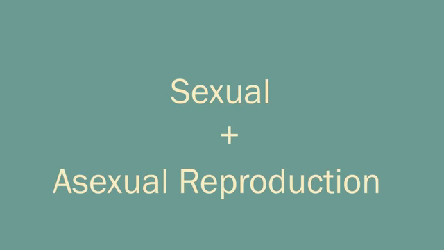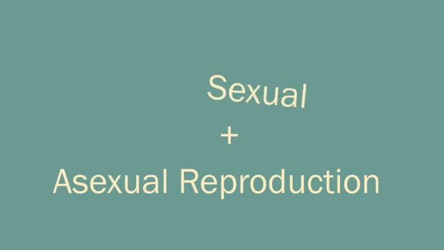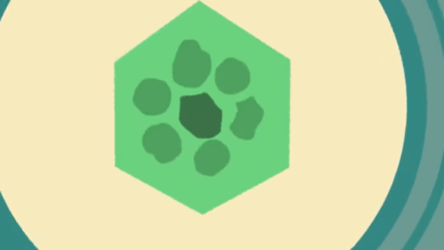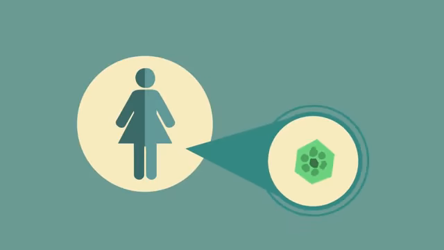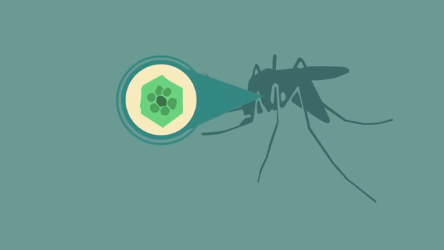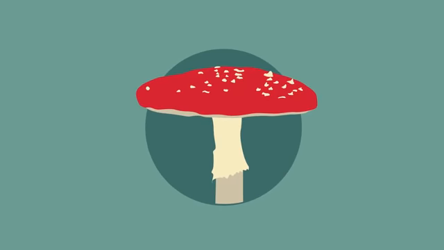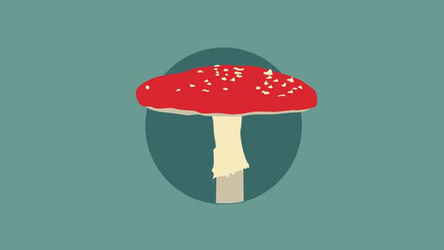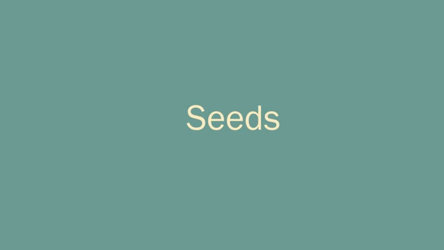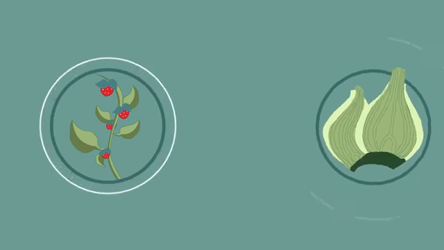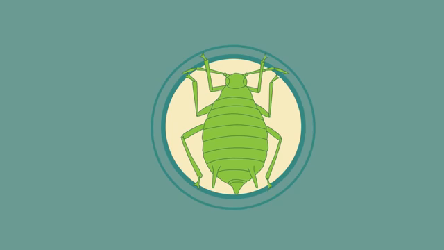Interestingly, some organisms can combine both sexual and asexual reproduction depending on the circumstances. Malarial parasites reproduce asexually in the human host, but sexually in the mosquito. Many fungi reproduce asexually by spores, but also reproduce sexually to give variation. Many plants produce seeds sexually, but also reproduce asexually by means of runners, such as the strawberry plants, or bulb division, such as daffodils. And even the aphids alternate between sexual and asexual reproduction, asexually in the spring and summer, and then sexually in the winter, as the eggs can survive the cold better.